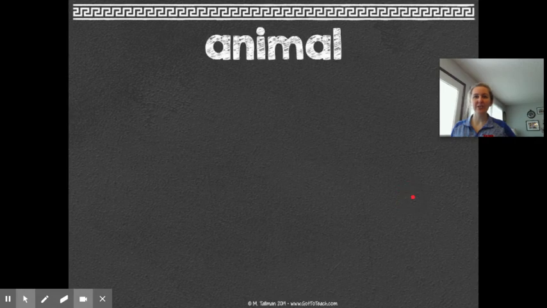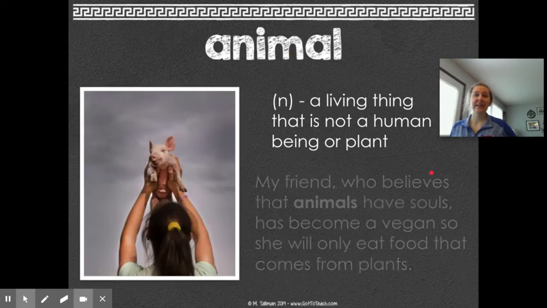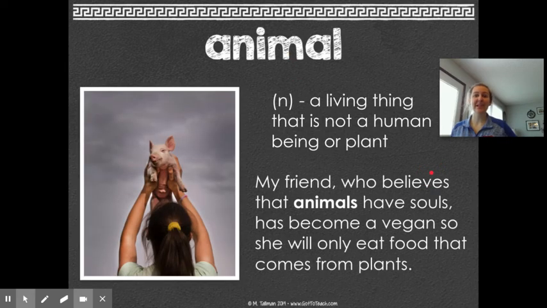And so our words for this week, we're going to start with an easy one, animal. An animal is a living thing that is not a human being or plant, and it has the root anim in it. My friend, who believes that animals have souls, has become a vegan, so she will only eat food that comes from plants.